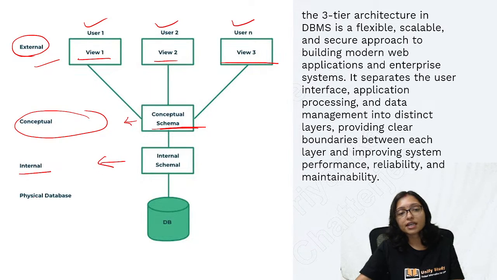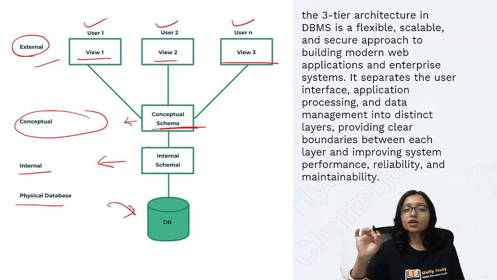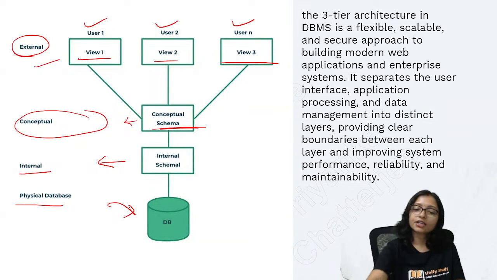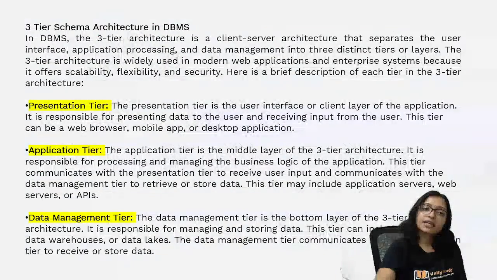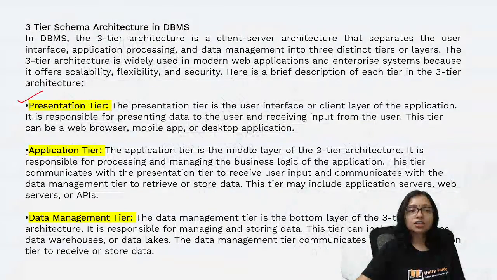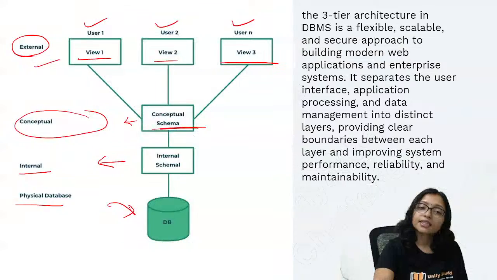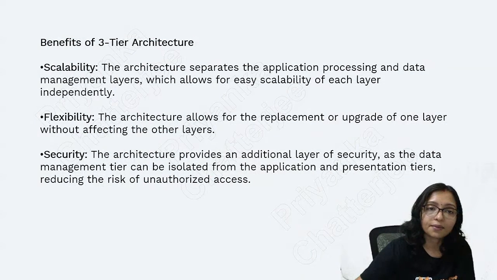This is your internal schema, and ultimately this is your physical database. This is the first topic of your database, that is the three-tier architecture. Three-tier architecture has the presentation tier, application tier, and database management tier. Okay, this is the starting of your database.